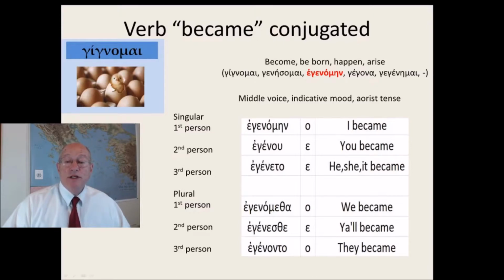This is middle voice indicative mood, aorist tense. The third principal part is agenomen, and it means I became. Agenomen, agenu, ageneto, agenometha, agenestha, agenonta.